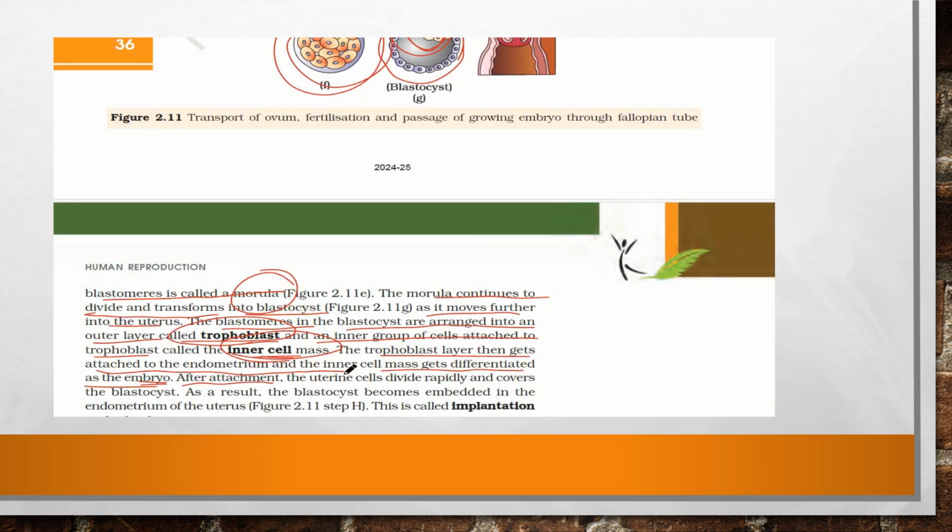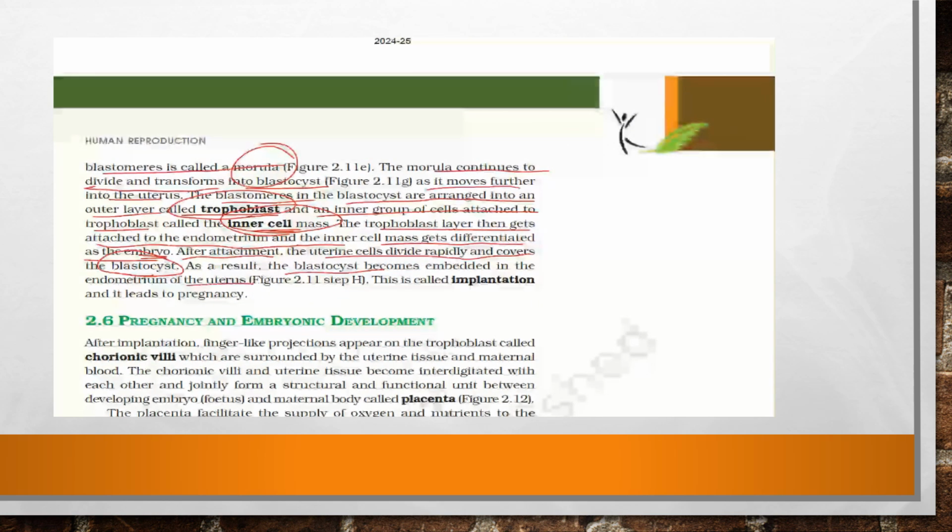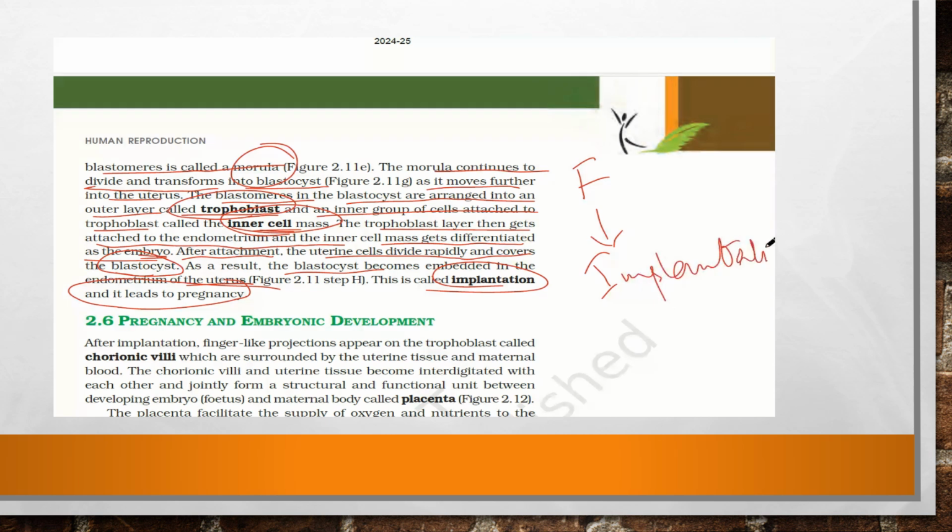After attachment, the uterine cells divide rapidly and cover the blastocyst. As a result, the blastocyst becomes embedded in the endometrium of the uterus, and this process is called implantation, and this leads to pregnancy. So after fertilization, after zygote formation and all the stages, the blastocyst gets implanted or embedded in the endometrium of the uterus, and that is called implantation. So today we have learnt about the process of fertilization and implantation.